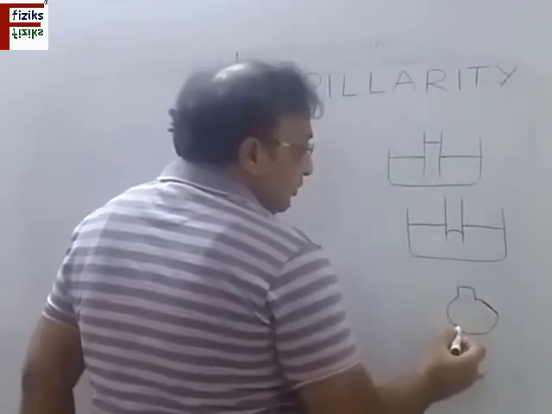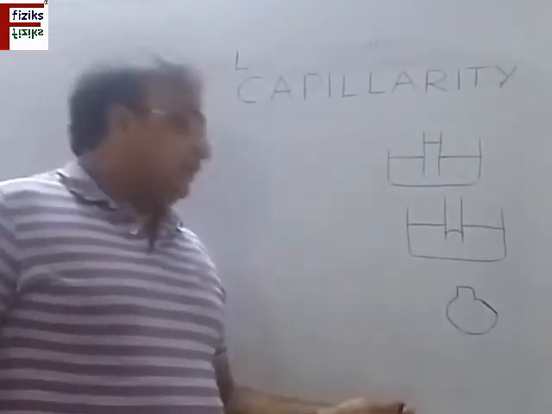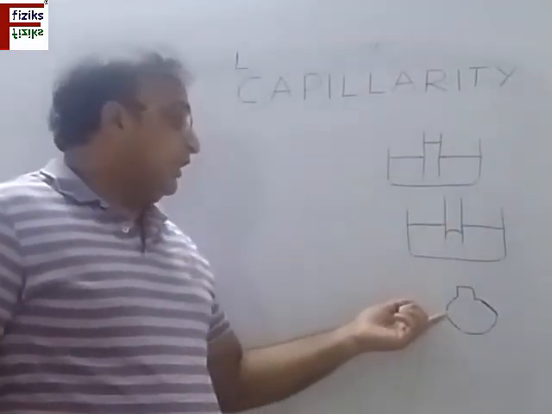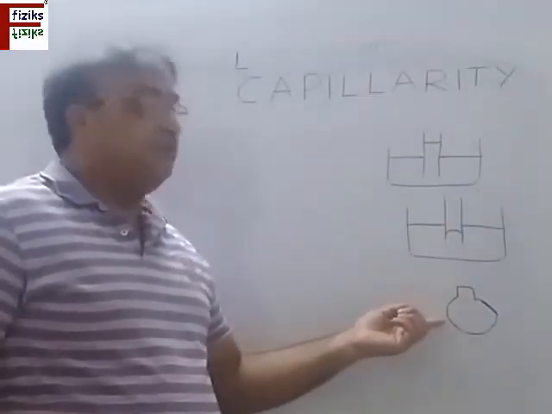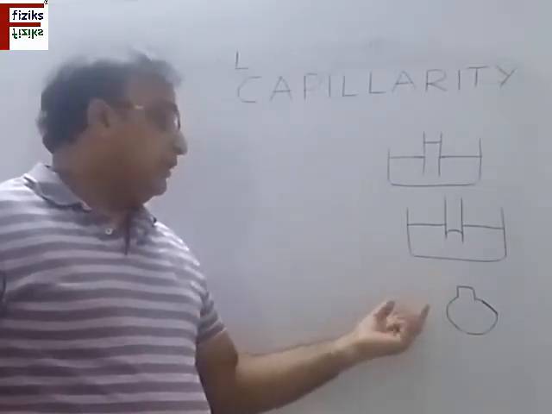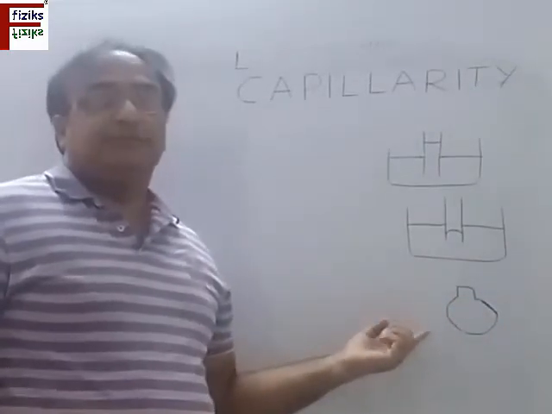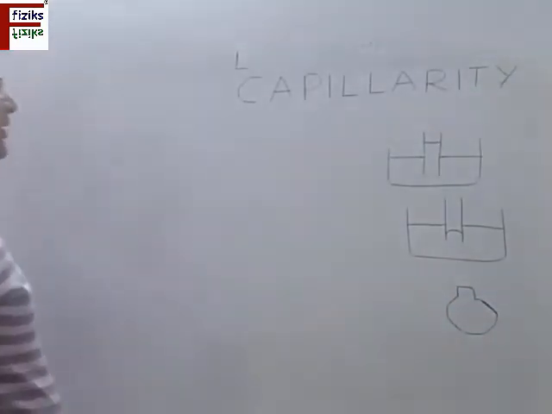It is having very small holes on its surface called pores. They act like small capillaries, and the water comes out of these through the capillary action and gets evaporated because of the heat present in the surroundings. So we are going to discuss this capillary.